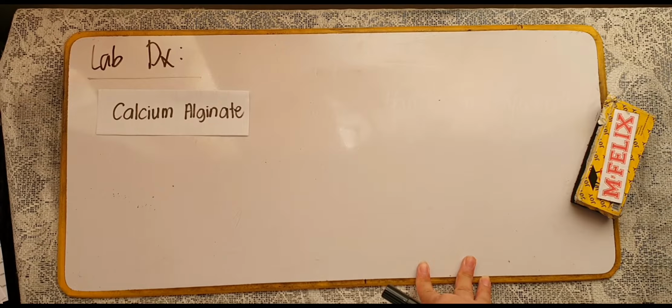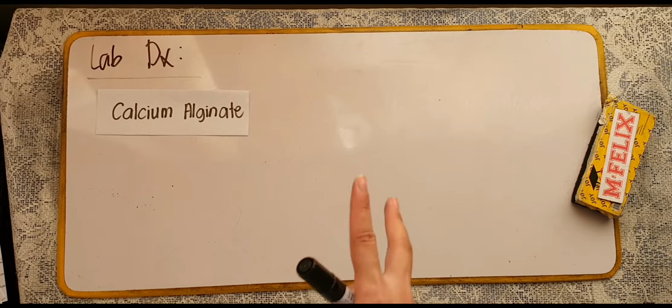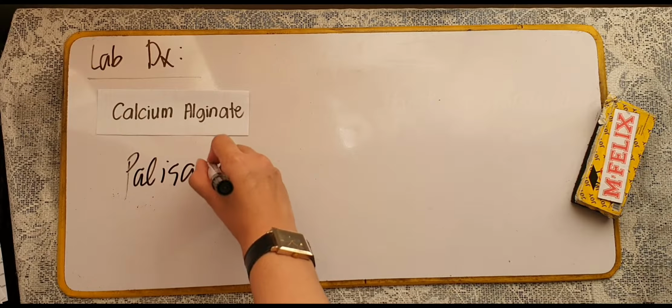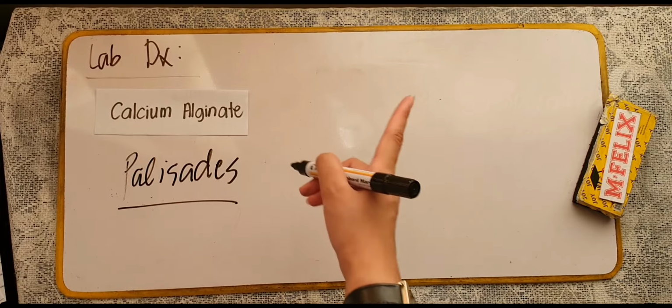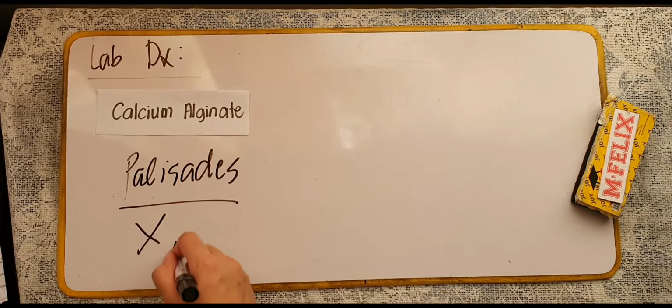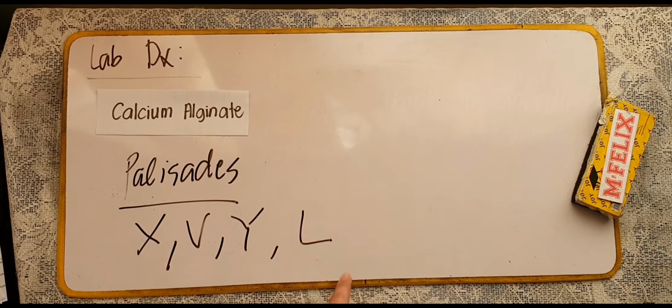And then, for the gram stain appearance of this bacteria, they are gram-positive rods, slightly curved, and they are arranged in palisades or in pairs, sometimes forming an X, V, Y, or sometimes L. That is how they look under the microscope.